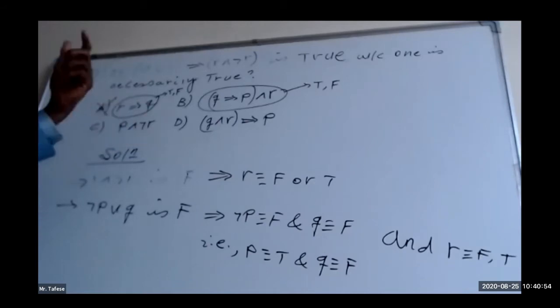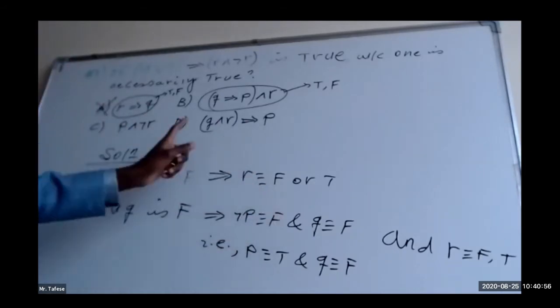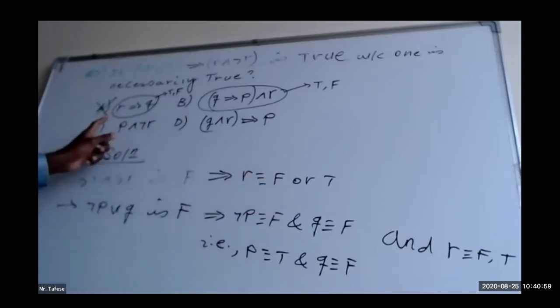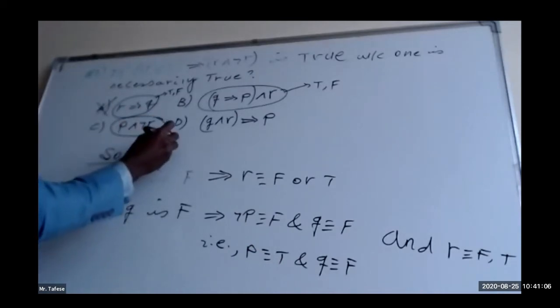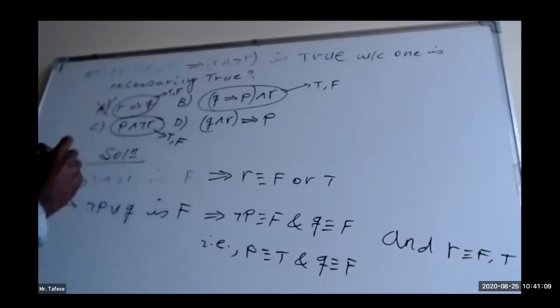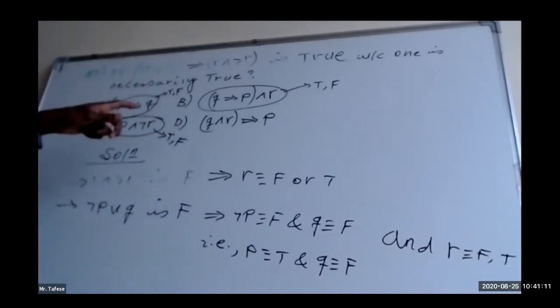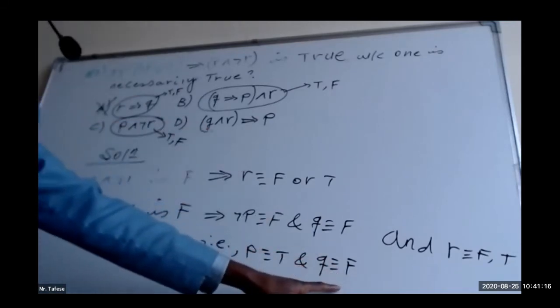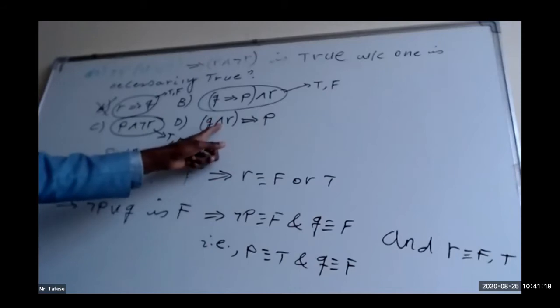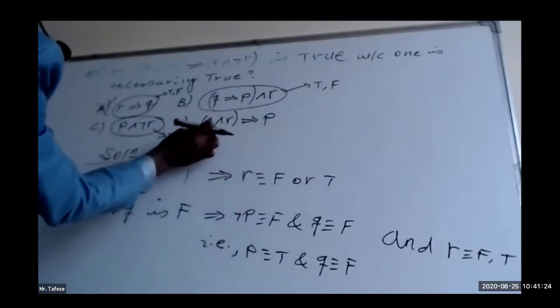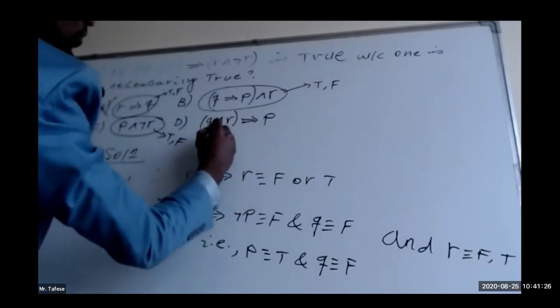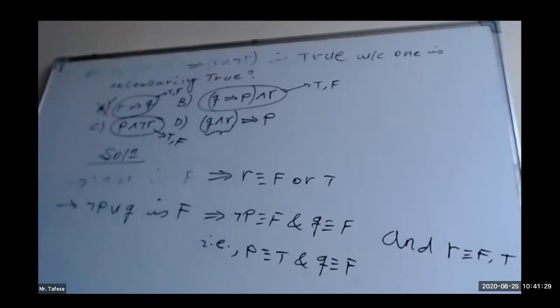Okay? Of course, when R is false, its negation is true, and true will be true. But as we did earlier, it has sometimes true or false. What about choice D? We have Q, which is false, and it doesn't matter whether R is true or false. If there is one false, the answer for this one is already false, without any option.